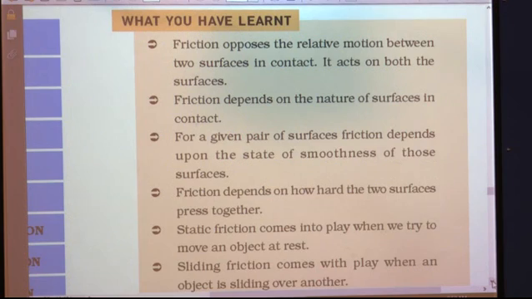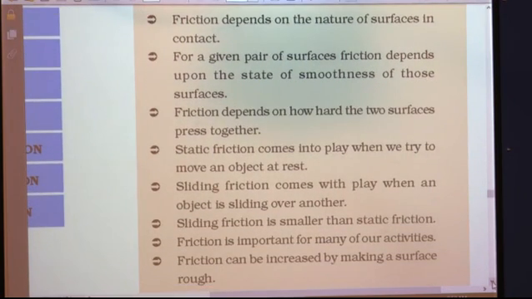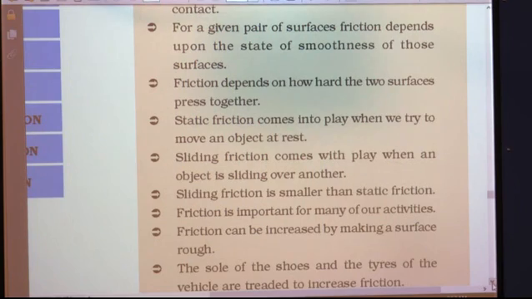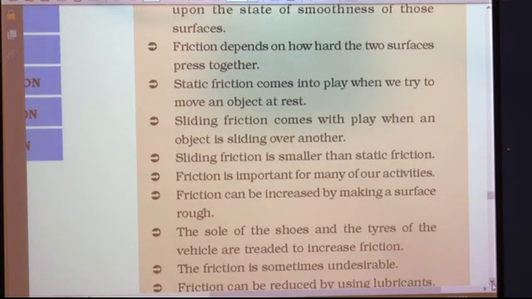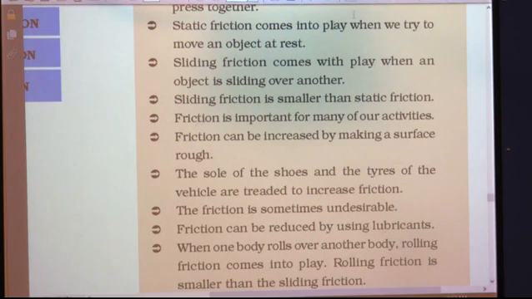After that, we have discussed types of friction. In that we have seen static friction. Static friction comes into play when we try to move an object at rest. If an object is at rest, then when you try to move it, there is friction between the floor and that object.